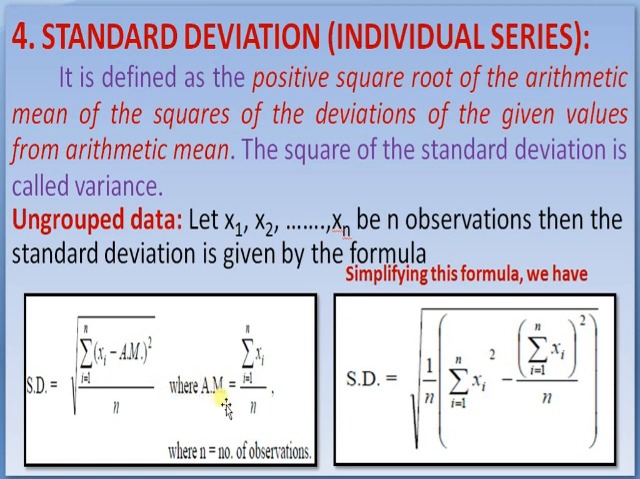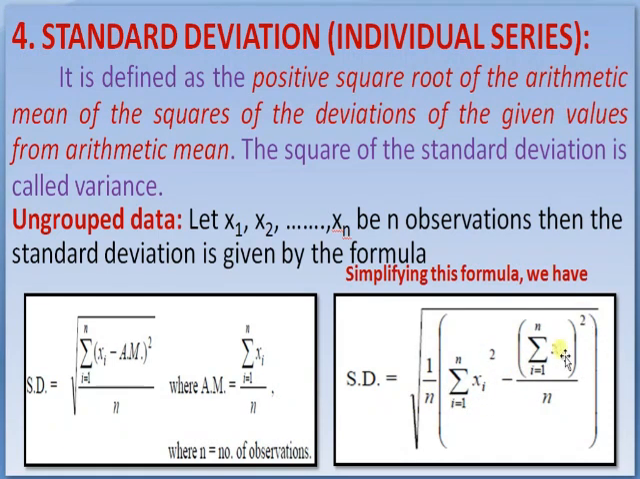In case of ungrouped data, we can calculate the standard deviation. Let x1, x2, up to xn be n observations. Then the standard deviation is given by this formula: SD is equal to the square root of 1 by n, summation of (xi minus x bar) whole square, where the arithmetic mean is equal to summation of xi upon n, and n is the number of observations. After simplifying, we get another formula.